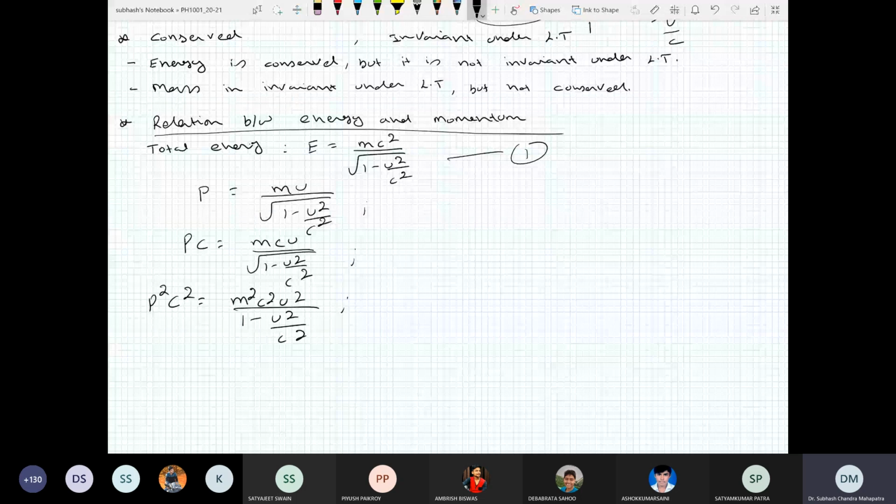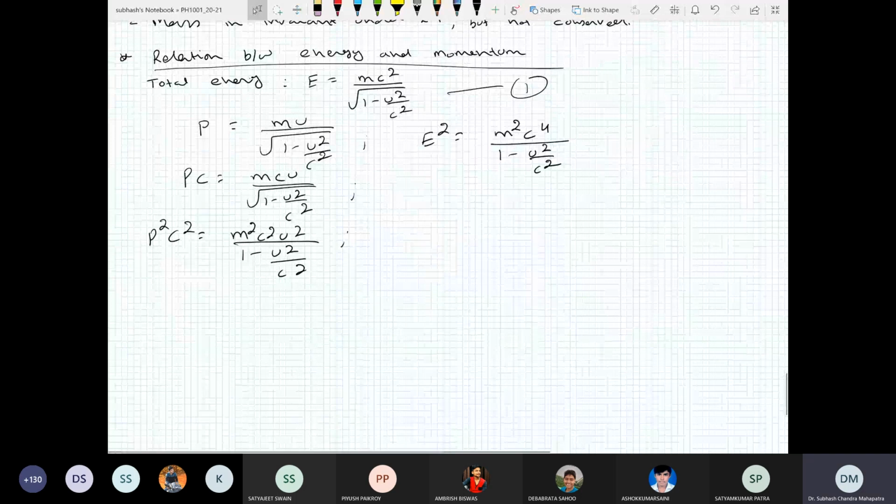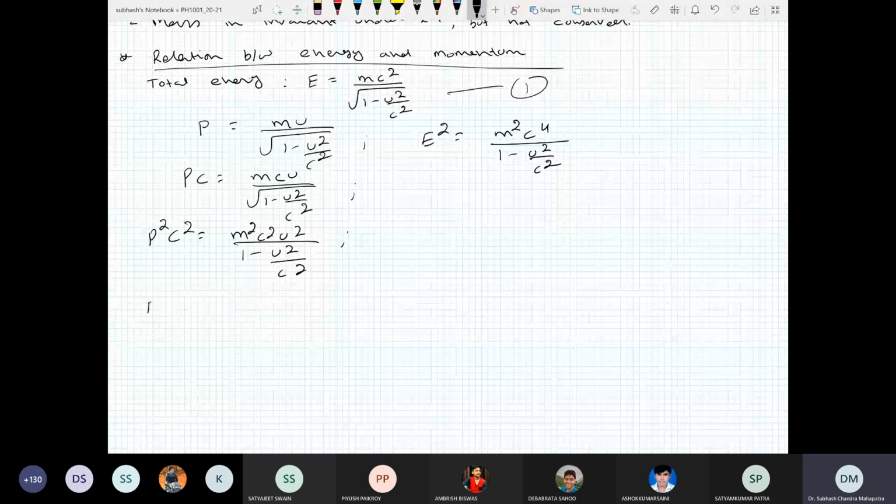Now I do the same thing for E as well. So E square becomes m square c4 divided by 1 minus u square by c square. And now I calculate this difference, E square minus p square c square.